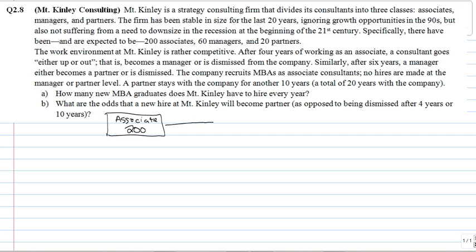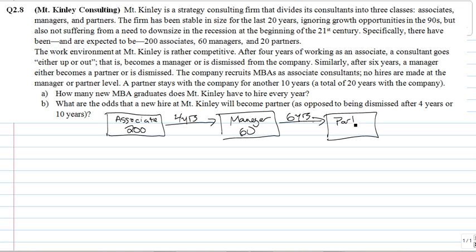After 4 years in that role, they have the opportunity to be promoted to manager, of which the firm has 60. Then, after another 6 years, they can become partner. The firm has 20 partners, each of which stay an average of 10 years before leaving the firm.